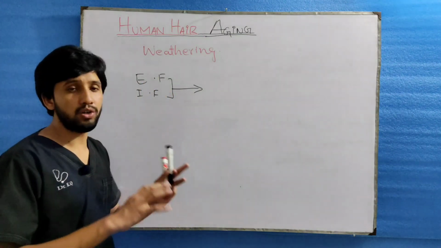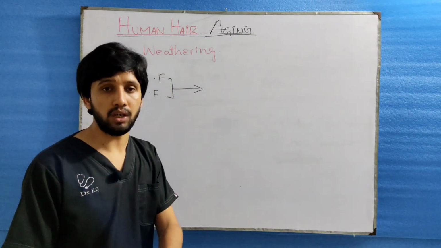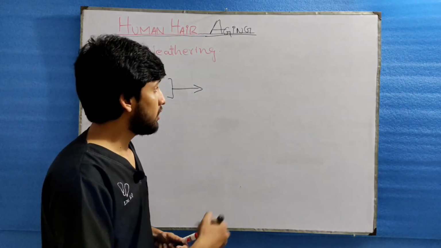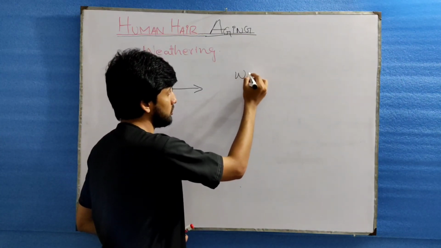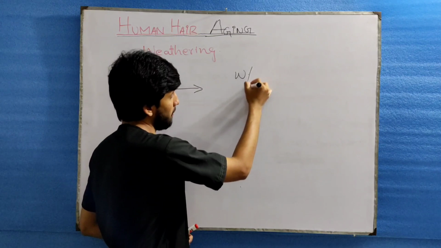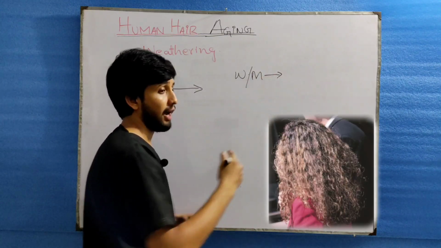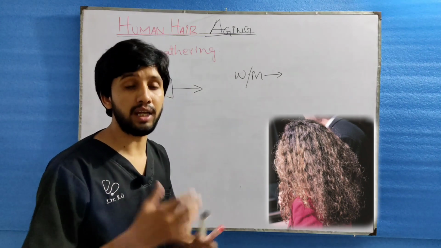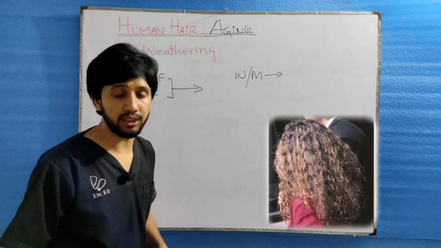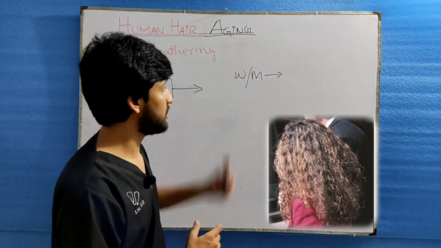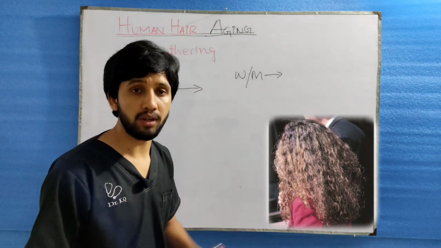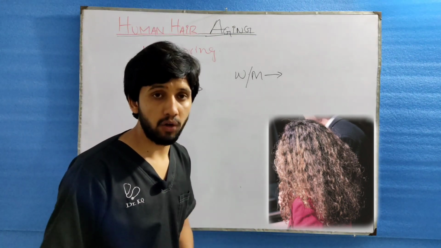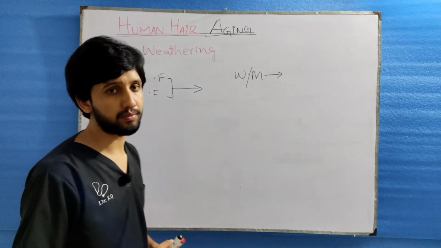This weathering process will not be seen in these types of people. While women or men who use excessive chemicals and heat applicants or heat procedures on their hair, this weathering is usually seen with the naked eye on the tips of the hairs.